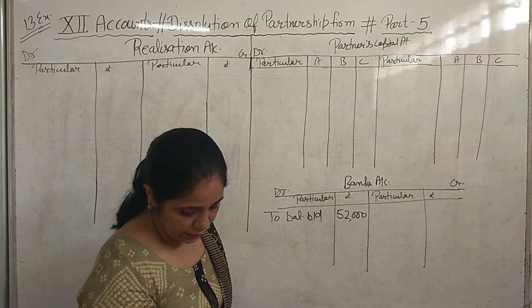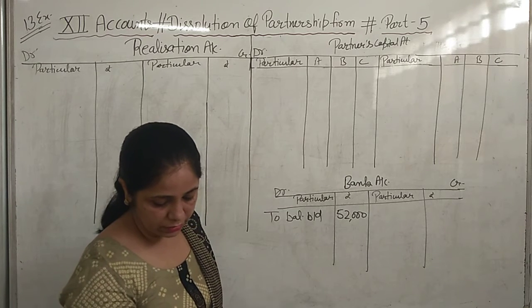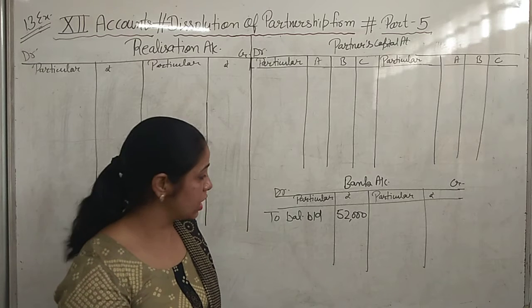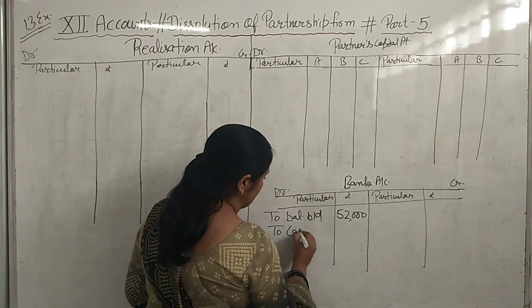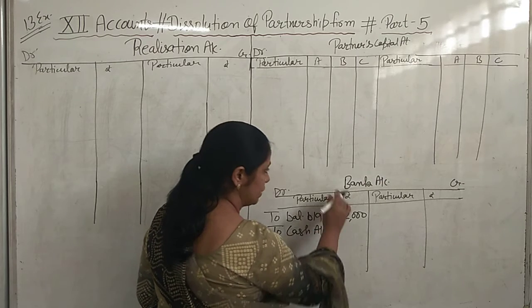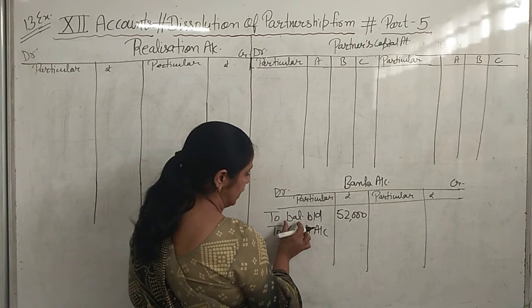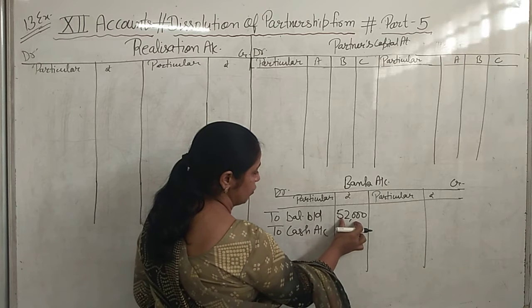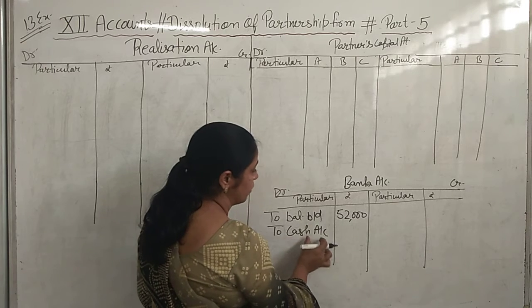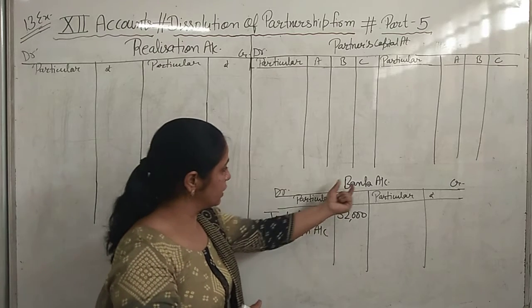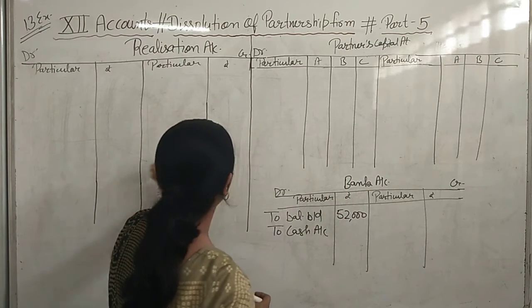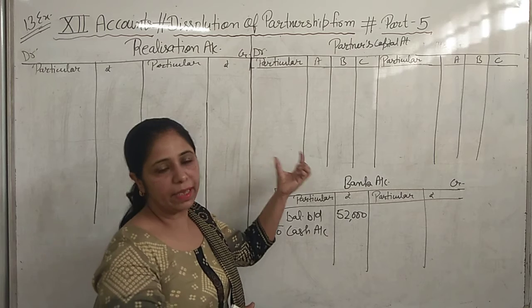In this question, cash account is also given, 10,000. Then we will transfer the cash balance here. You can make the cash account and write the balance brought down of cash, and write 'to bank' as you wish. If you are making the bank account, then for making payment or receiving money we will write the bank account.